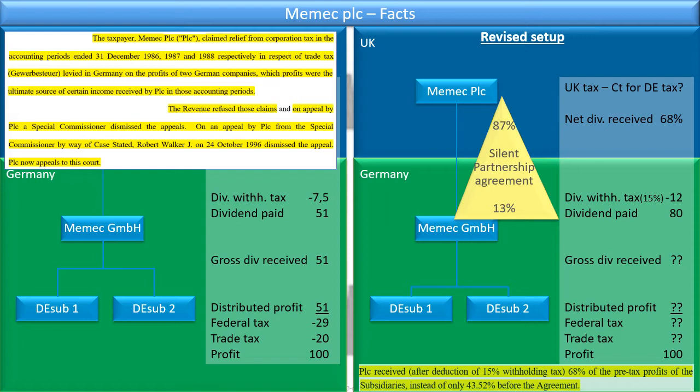A special commissioner dismissed the appeals, and on appeal by PLC from the special commissioner, by way of case stated, Robert J. Walker also dismissed the appeal, and then Memec ended up before the UK ultimate court, right, where this decision was made that we're looking at now.